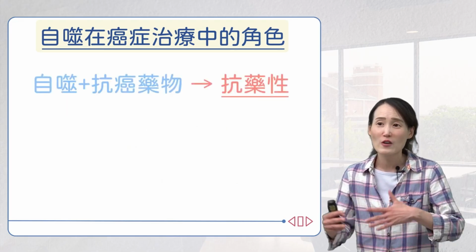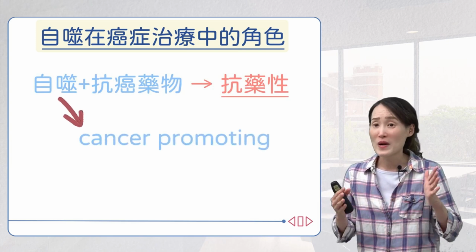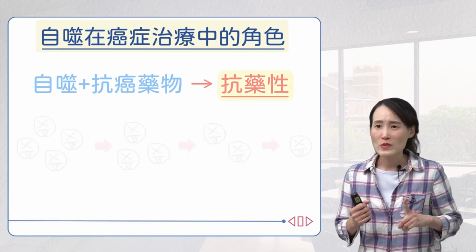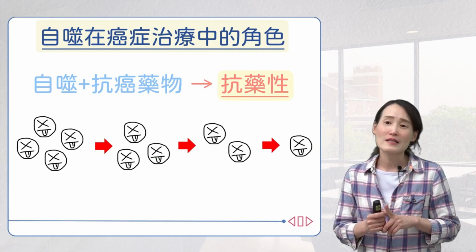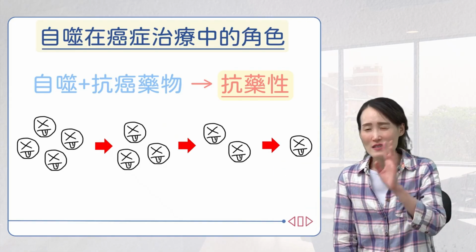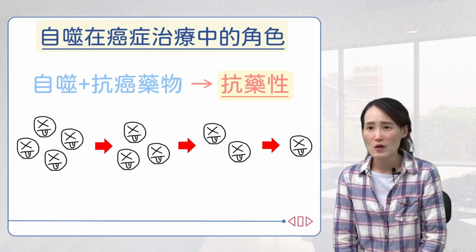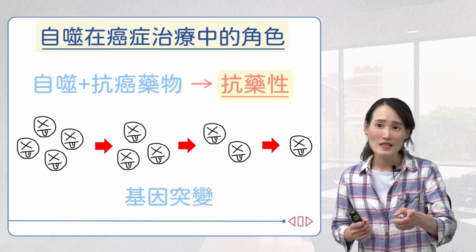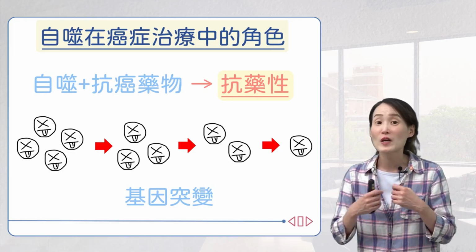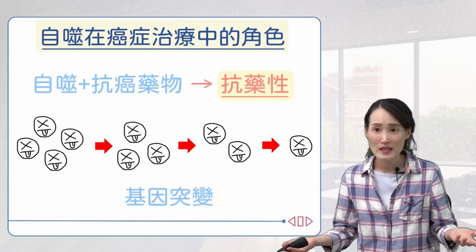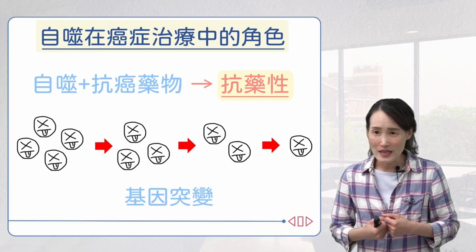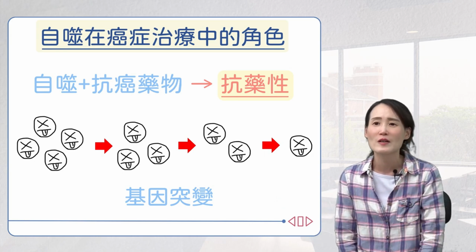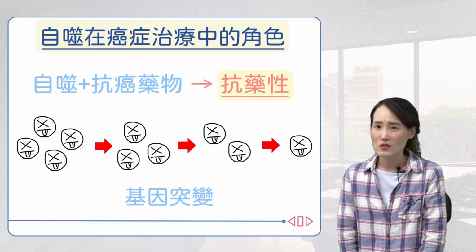Now, the teacher will first explain what drug resistance is. Drug resistance, simply put, is when you take a drug, at first it kills, say, 10,000 cancer cells, the second time, third time, fourth time, fifth time. When taking these drugs continuously, gradually, some of the cancer cells will start to accumulate gene mutations. The same dose may no longer kill all 10,000 cancer cells because these cancer cells have also developed genetic mutations. It's possible that the same dose may now only kill 1,000 cancer cells because these cancer cells have developed drug resistance. Autophagy is actually closely related to drug resistance.